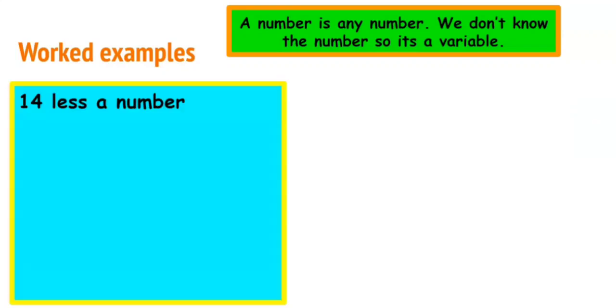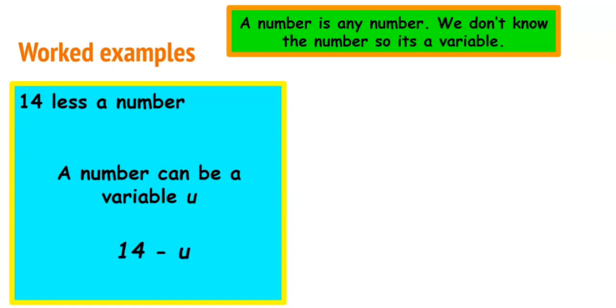All right. So you are going to try this example. It says 14 less a number. And we're going to use u to represent our number. Remember, we can use any variable of your choice. So if you got 14 minus u, you were correct. So since 14 appears first in our sentence, then we will have to write it first.